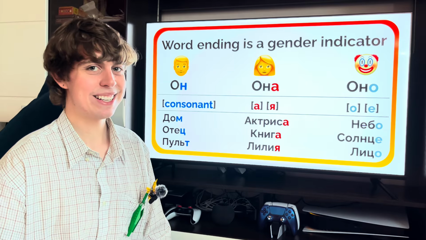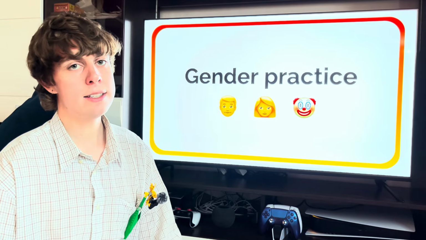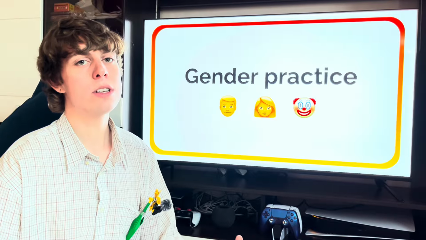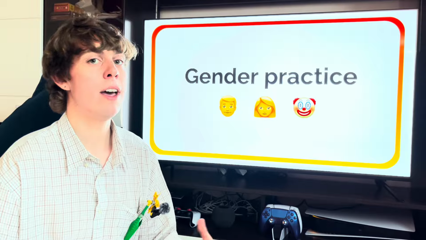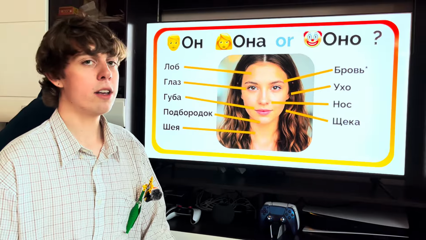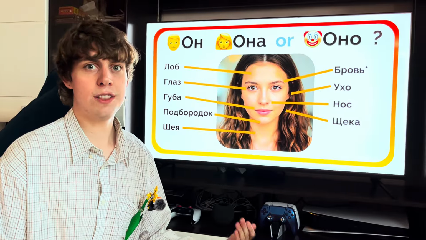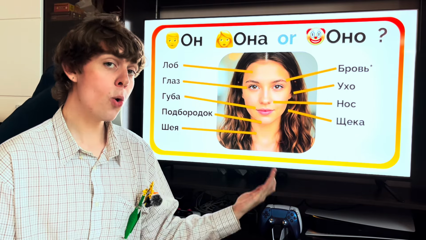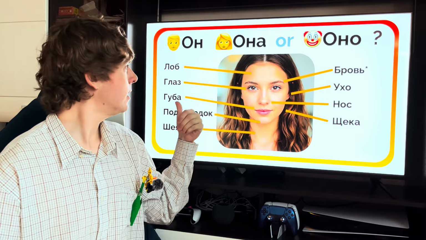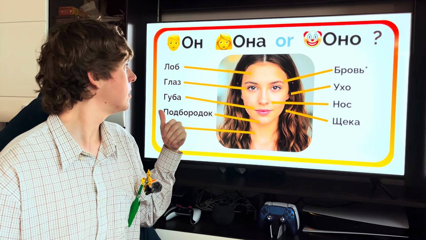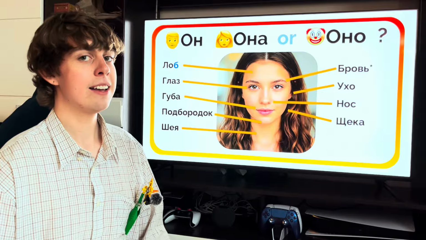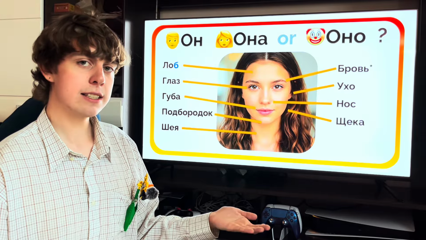Alright, now it's time to practice. We're going to look at the parts of face and use our rule to determine what gender every noun has. Let's get started. Here's the face with different parts. We're gonna go through them and call the gender. Он, она или оно. Лоб. Look at the ending. It is a consonant, so it's gonna be он. Лоб, он.